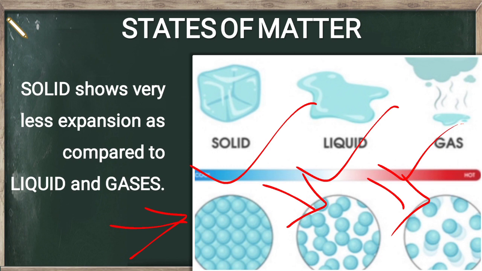So here you have to understand that solid shows very little expansion as compared to liquid and gases. Solid में molecules बहुत ज़्यादा tightly packed हैं, इसीलिए वो बहुत कम expansion show करते हैं as compared to the liquid and gases.